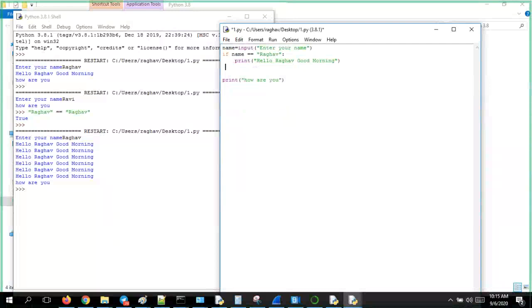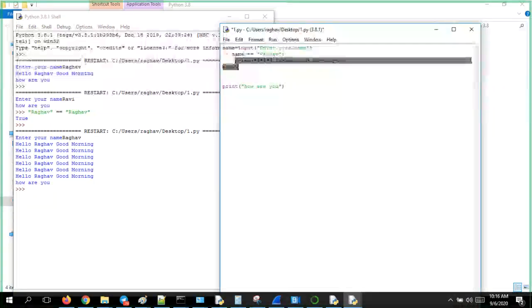Now the else statement. I'll write it now. So this is the if condition. If the first statement is true, then you consider this, else you consider some other statement. If the condition is true, you take the first action. If the condition is not true, you take whatever is there in action 2.